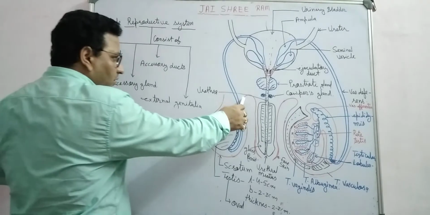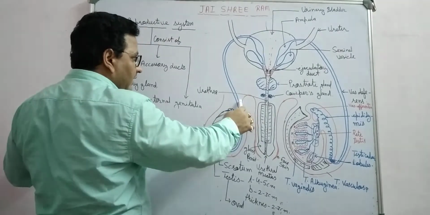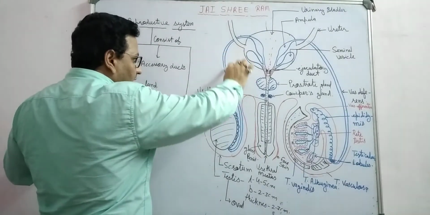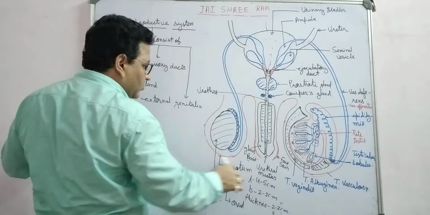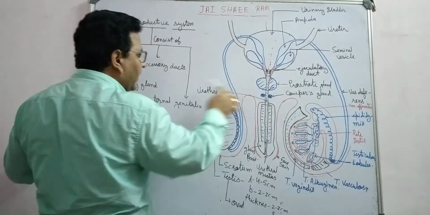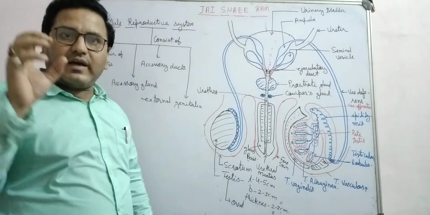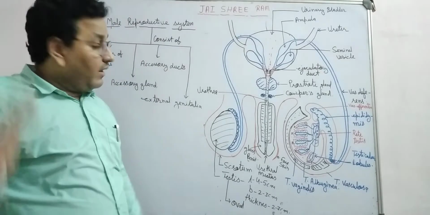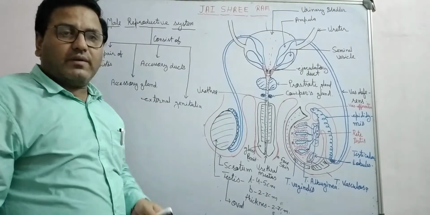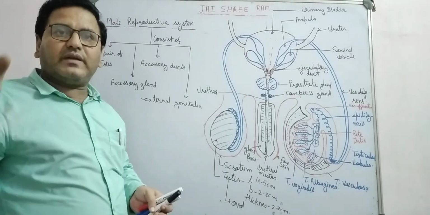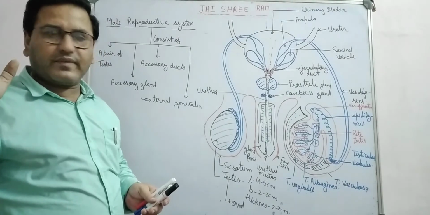And this canal, through which the testis descends into the scrotum, is known as the inguinal canal, which is filled by connective tissue later. The testis descends into the scrotum during the 7th month of the fetus.